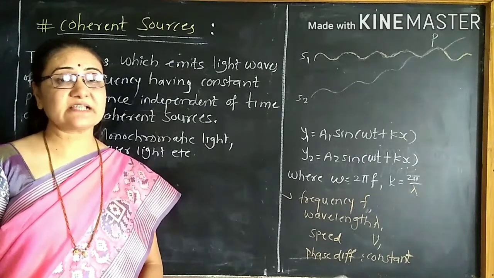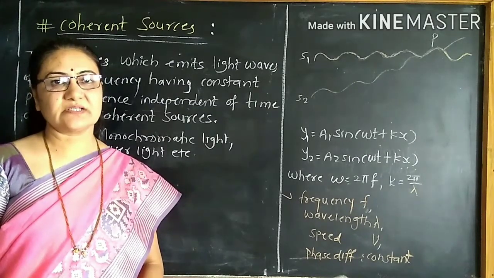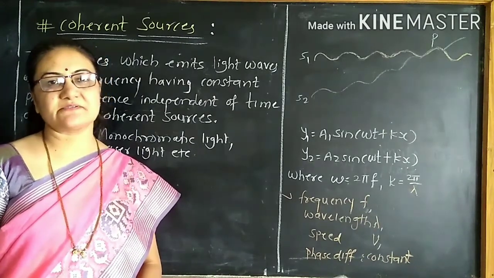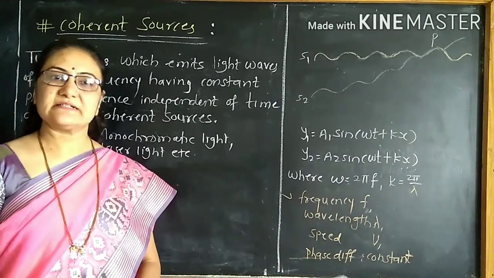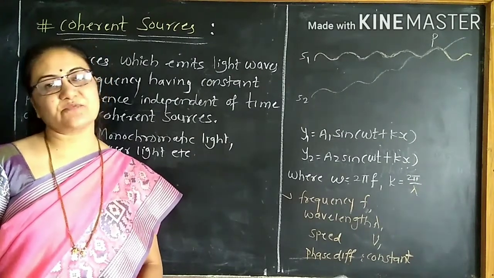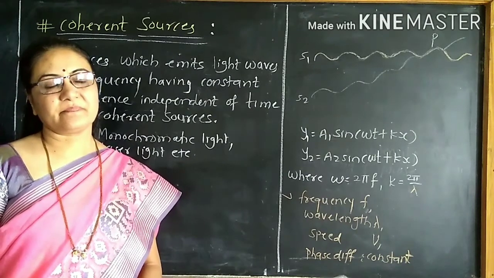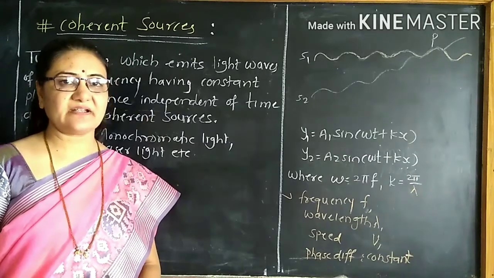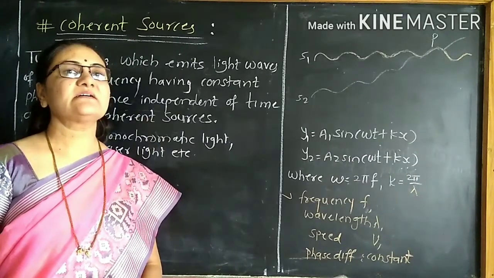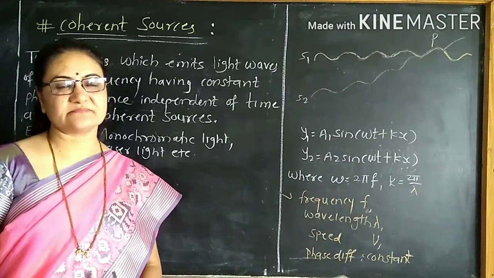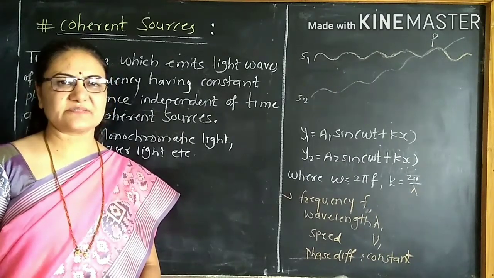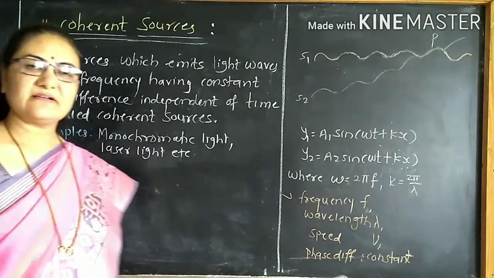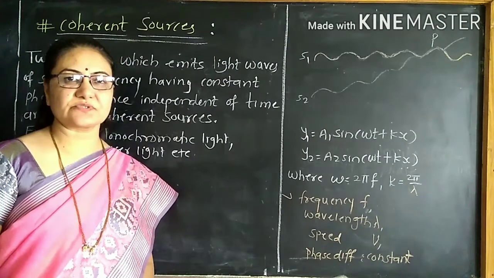But we can't get interference at that point because there is a certain frequency difference or phase difference between these light waves. And that's why the interference pattern changes at every instant of time. We can't see interference; there is no interference pattern sustained over a significant length of time. We can't see any interference pattern at that point. To obtain a steady interference pattern, there is a condition on the sources.